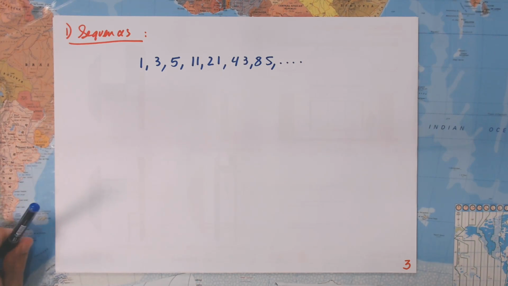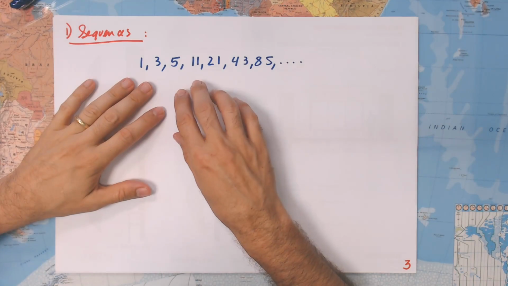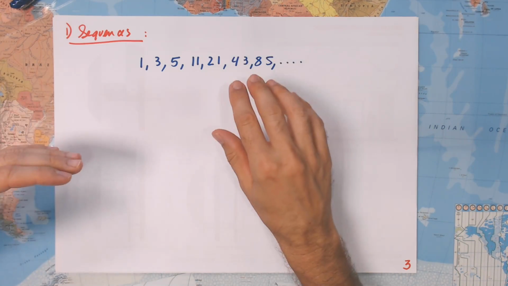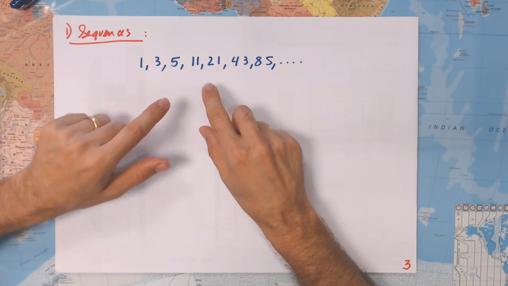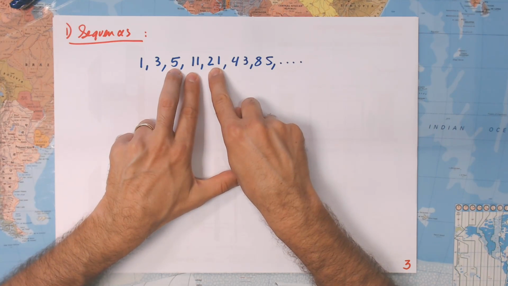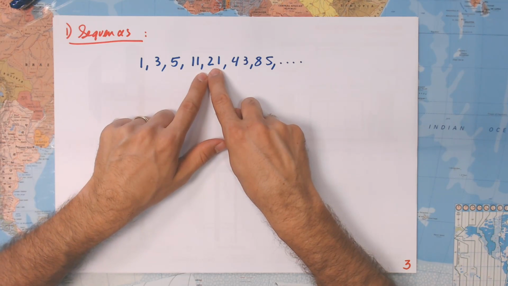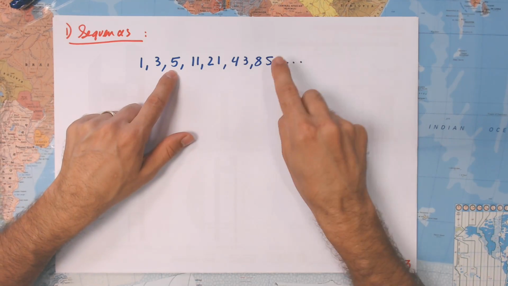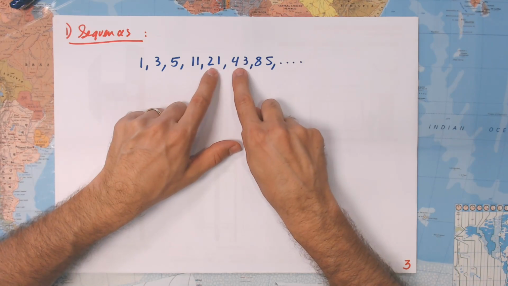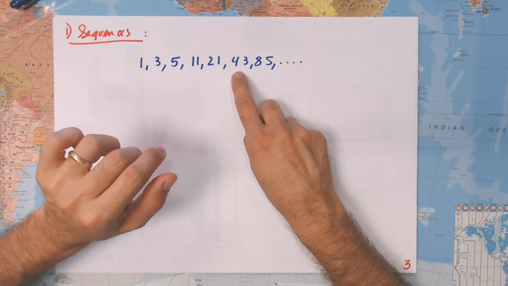Okay. I'm going to tell the truth, okay? This sequence, it is difficult. If you got it, congratulations, okay? And I'm going to give you one more hint. Let's suppose you could not make it. This term is going to depend upon those two. So, the 21 is going to depend upon the 5 and the 11. The 85 is going to depend upon those two. Now, please pause the video again, try to think, okay?